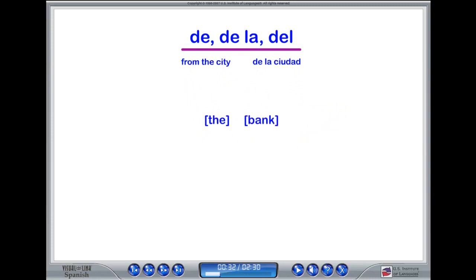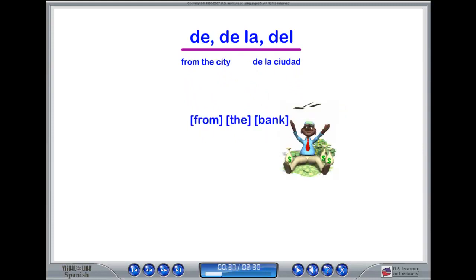Now let's look at a masculine phrase. The words the bank in Spanish are el banco. If you want to say from the bank, you'd say de el banco. However, Spanish never has a de and an el next to each other. They always combine to form del. So, from the bank would be del banco.